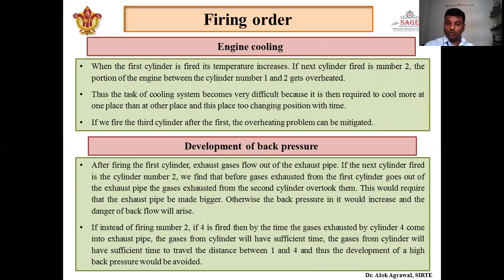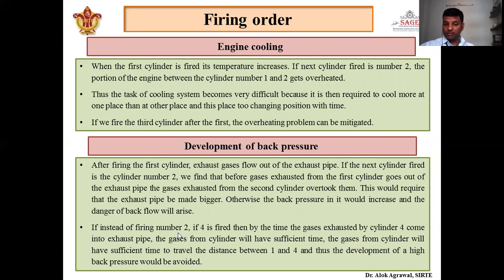And if we increase the size of the exhaust pipe, the overall dimension of the engine will increase. Okay. And if we do not increase the size of the exhaust pipe, what will happen? Back pressure will be created, and it will increase very drastically. So to solve this problem, either we have to increase the size of the exhaust pipe, or we can do one thing: instead of firing cylinder 2, we can fire cylinder 4, so that by the time the exhaust gas of cylinder 1 comes out of the exhaust pipe, 4 will come, and from the other side the second cylinder exhaust gas will come.